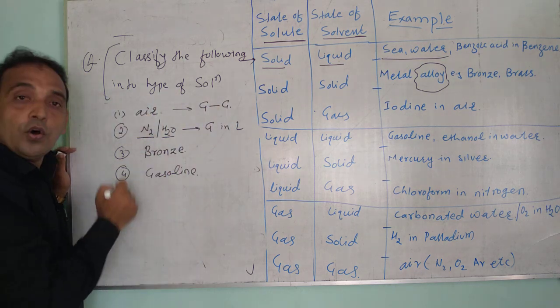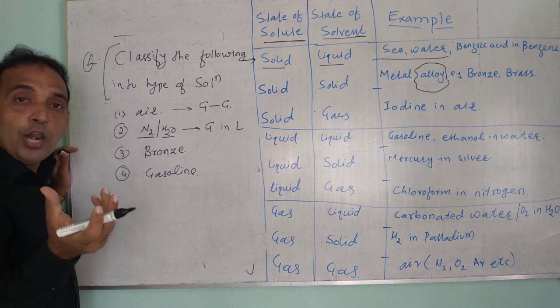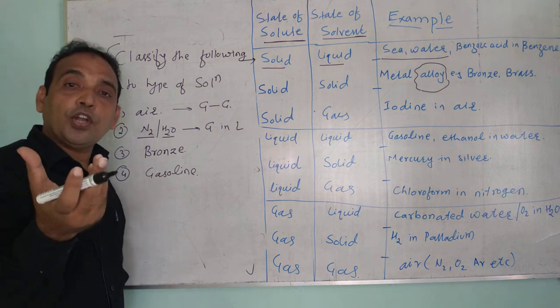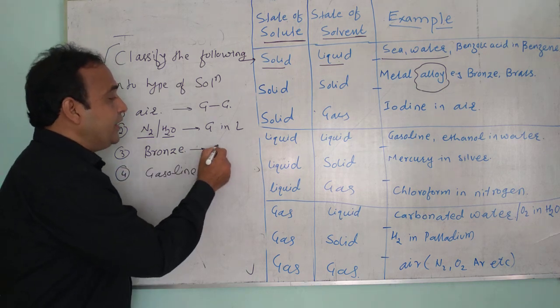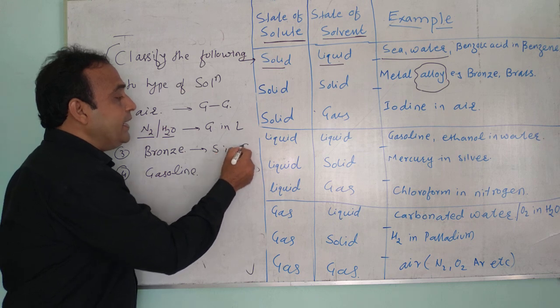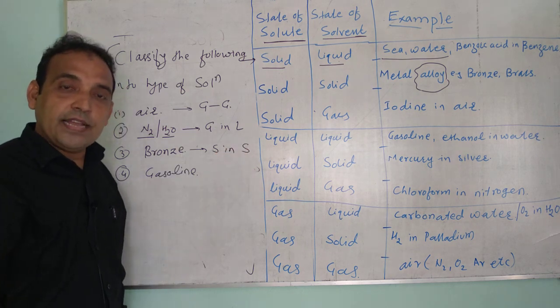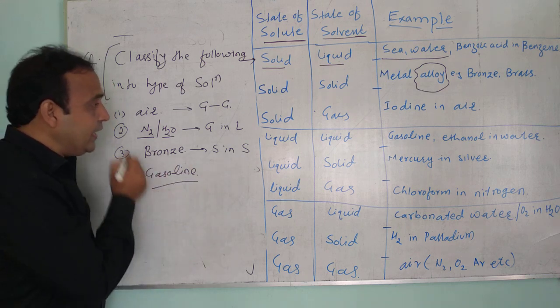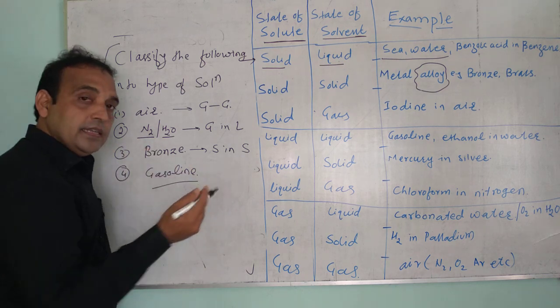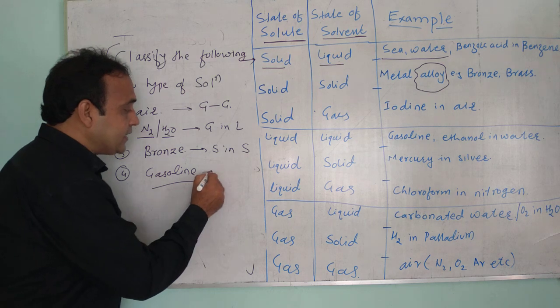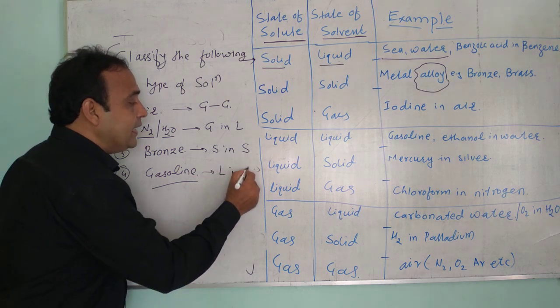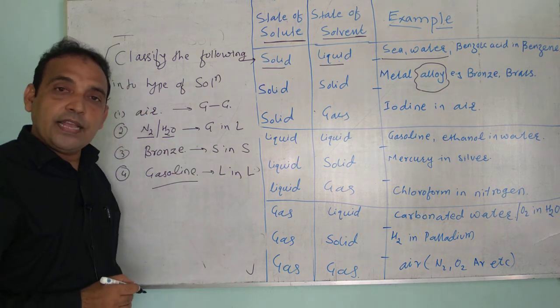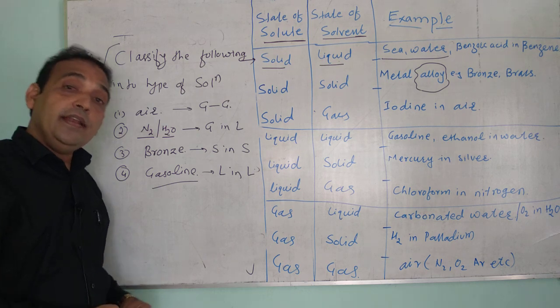Now come to the bronze. Bronze is the alloy, and alloy is the mixture of metals, so it is the example of solid in solid. Now gasoline, it is in liquid form. It is the example of liquid in liquid. Gasoline is the example of liquid in liquid.